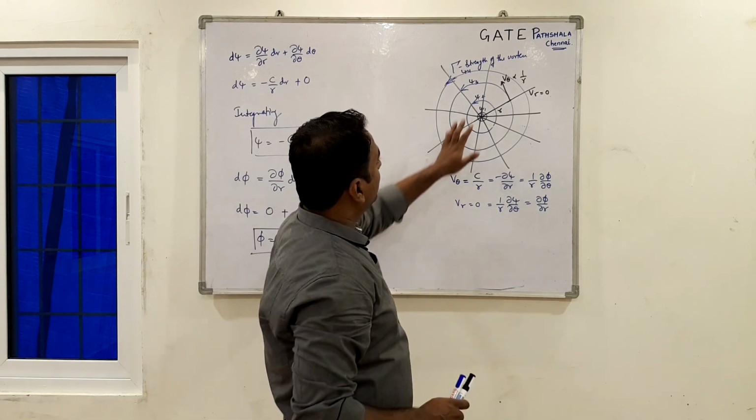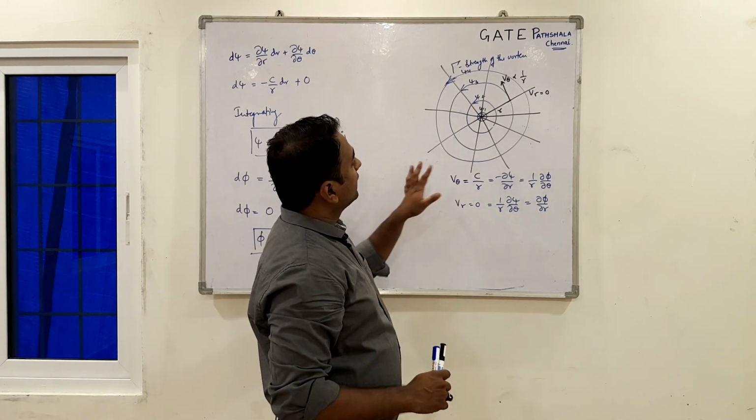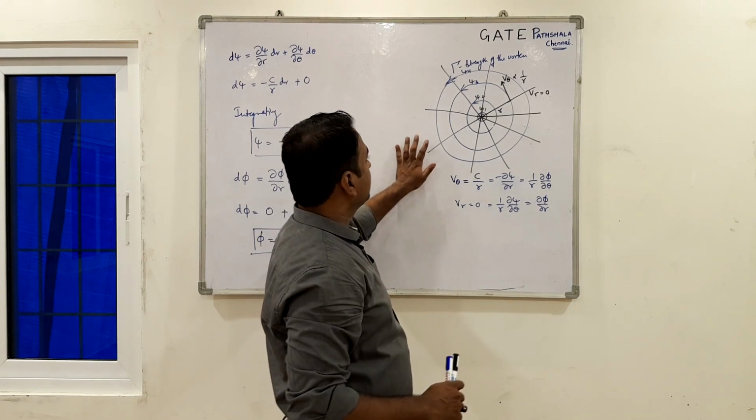Okay, so we have now developed the flow net for the free vortex flow. That was our 6th flow.